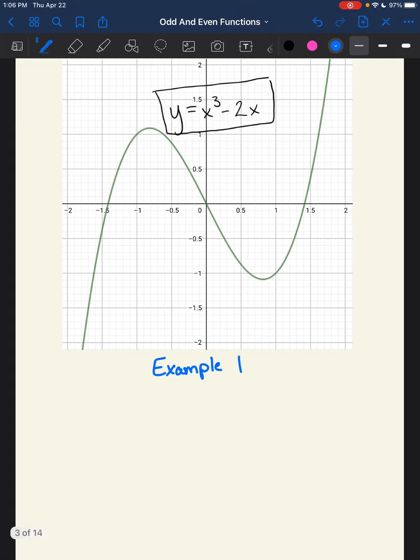The first example that I have is the function y equals x cubed minus 2x. Now again, if you notice, we've got 0, 0, we've got 1 comma -1, and if I look at -1, I've got +1. So notice again, these are opposites of each other.